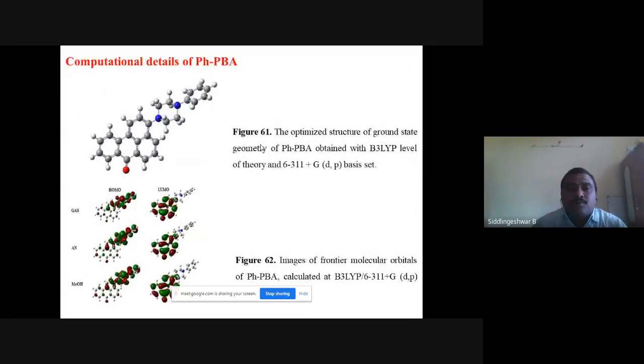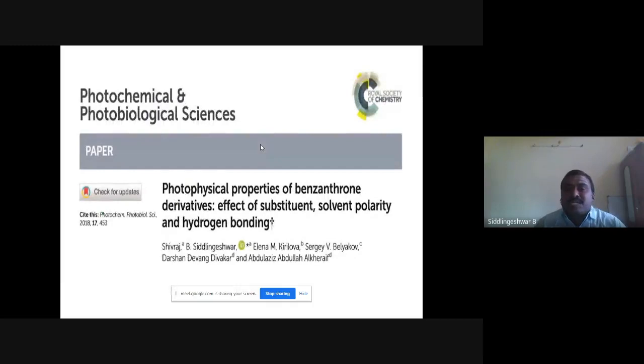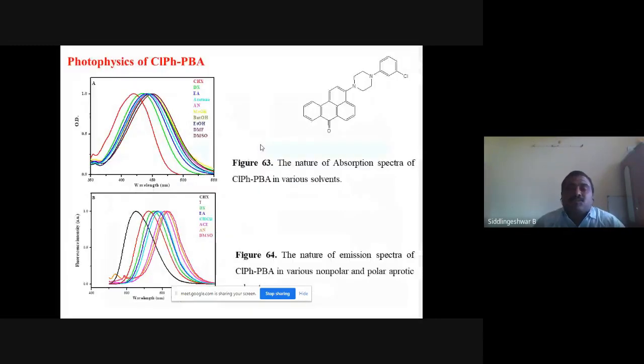So this is the computational work where the molecule is optimized using the B3LYP 6-311++G(d,p) method and their optimized structures are given. This work is published in the Royal Society of Chemistry journal, Photochemical and Photobiological Sciences. So next slide, I move to chlorophenyl PBA.